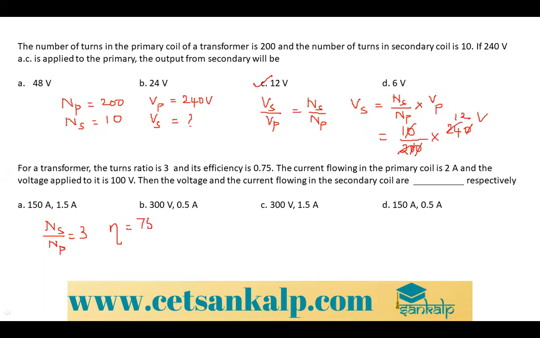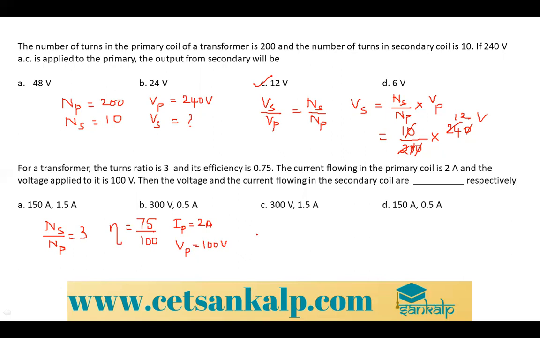I'll write it as 75 divided by 100. The current flowing in the primary coil, andre IP is equal to 2 ampere, and the applied voltage is 100 volt. Applied voltage is 100 volt is nothing but Vp is equal to 100 volt.